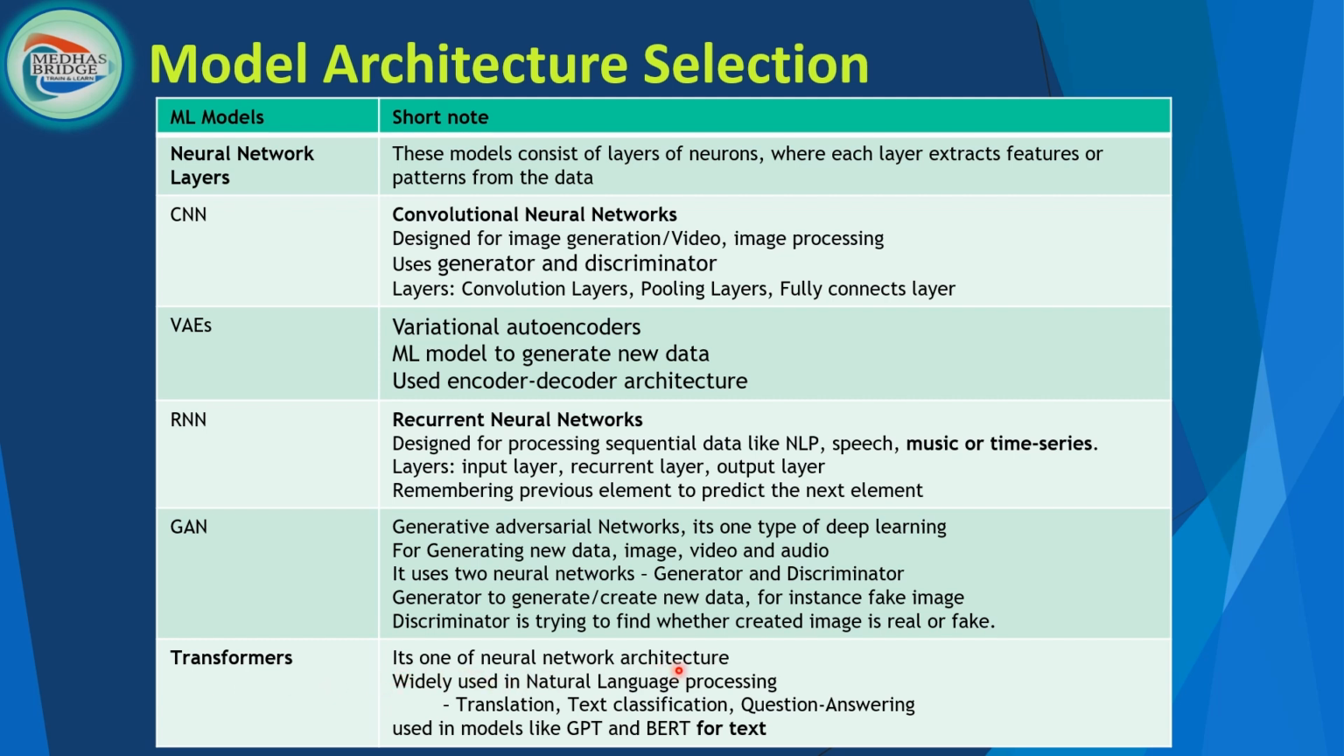Transformers are a neural network architecture widely used in NLP. Translation, text classification, and question answering are the typical tasks you see with transformers. It is used in GPT for text, ChatGPT, and others. I think I mostly covered it, but we can go into more detail. Each one has its own deep dive concept, which we can discuss in subsequent sessions. For now, you can just understand what models are available and what we use them for in the GenAI context.